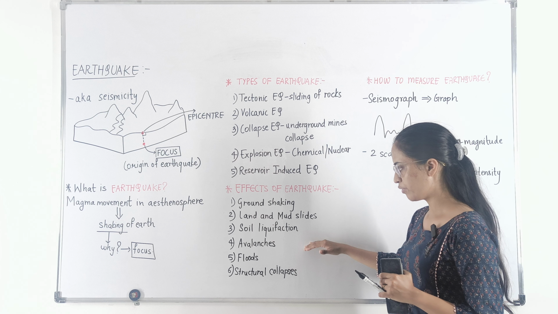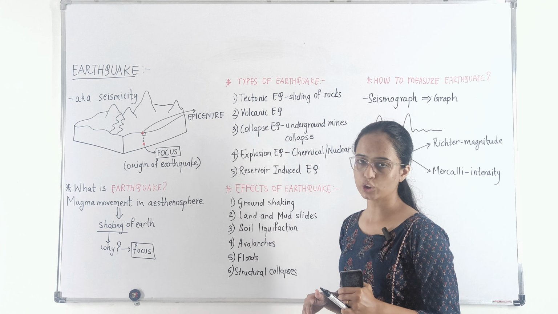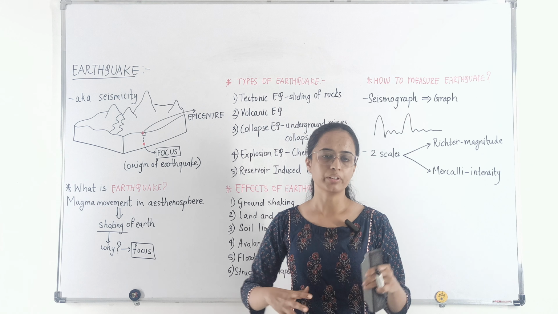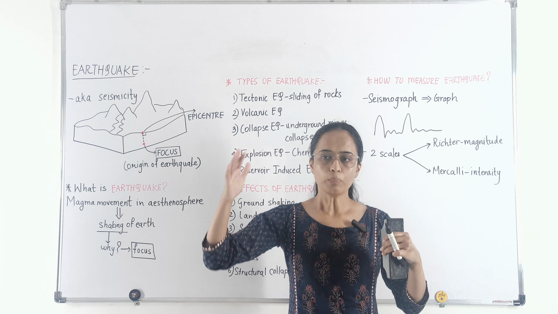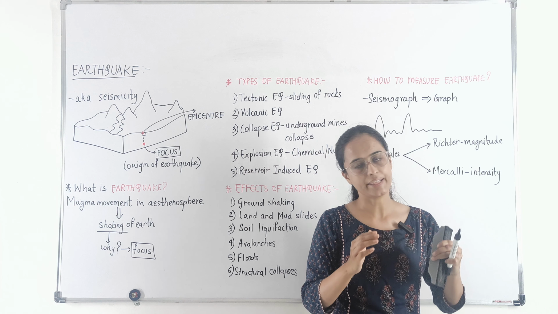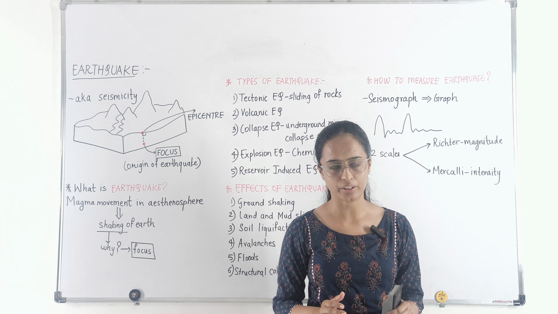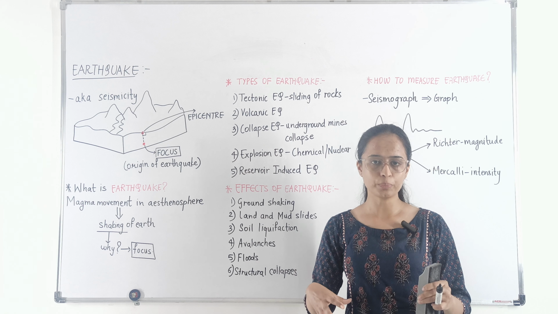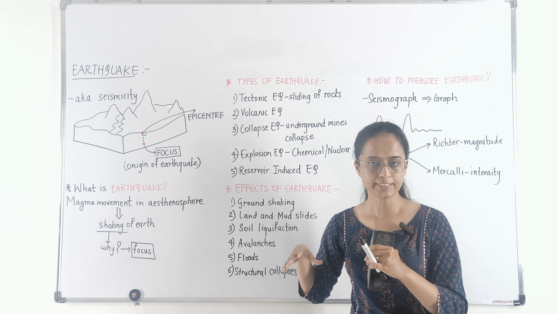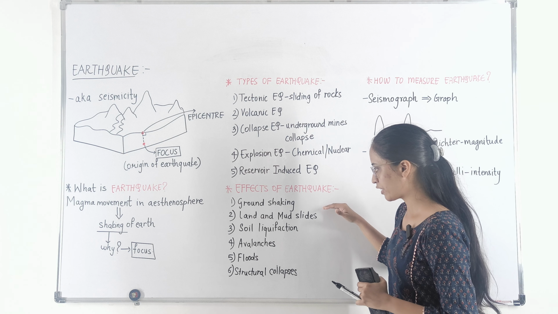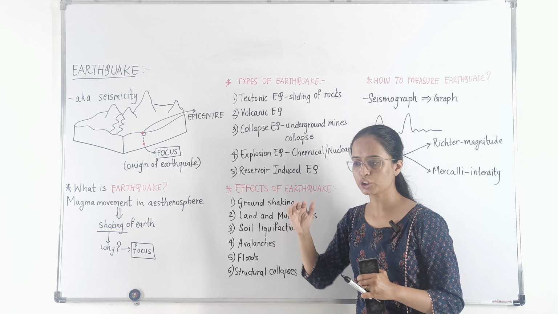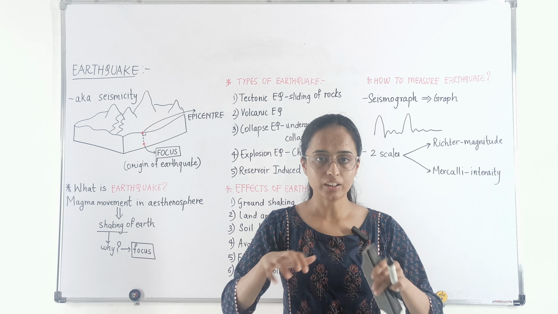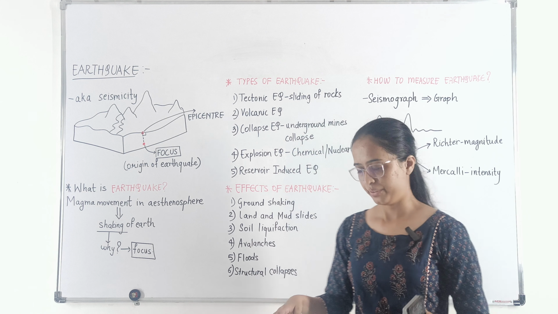Similarly, there is soil liquefaction that takes place. Now what exactly is soil liquefaction? As the name suggests, the soil actually appears to take the form of a liquid. So the soil moves in a wavy form, and that also causes a lot of destruction. Just like the waves of seas engulf human beings if you are near them, whenever an earthquake takes place, the soil moves in the form of waves and tries to engulf people and things that are around and under it.